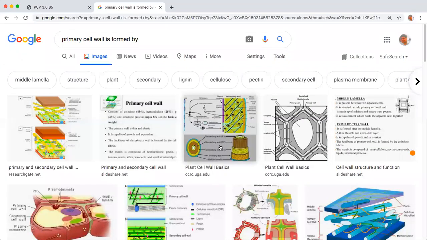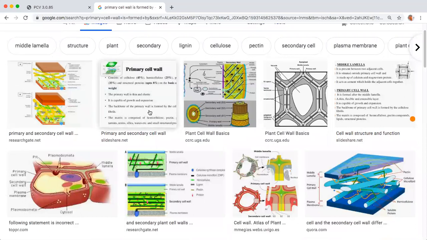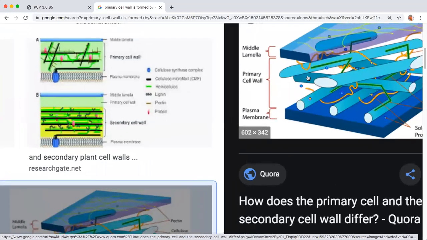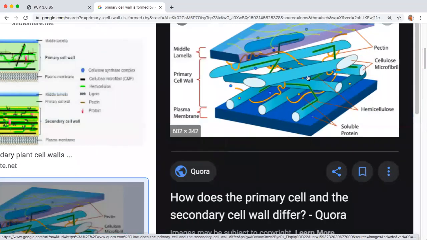Okay, let us see this diagram. If you are going to talk about a primary cell wall, you will have the middle lamella layer at the top, followed by the layer of cell wall, and then followed by the plasma membrane.